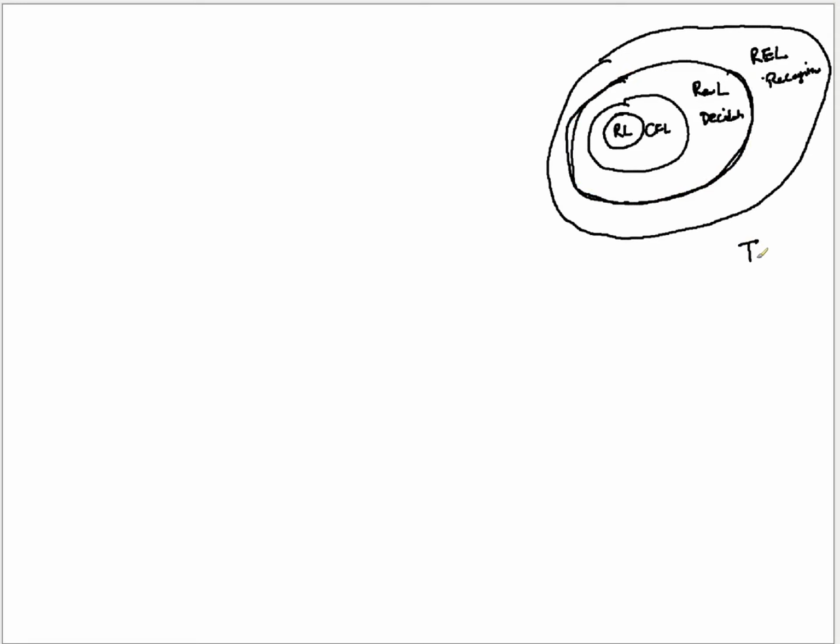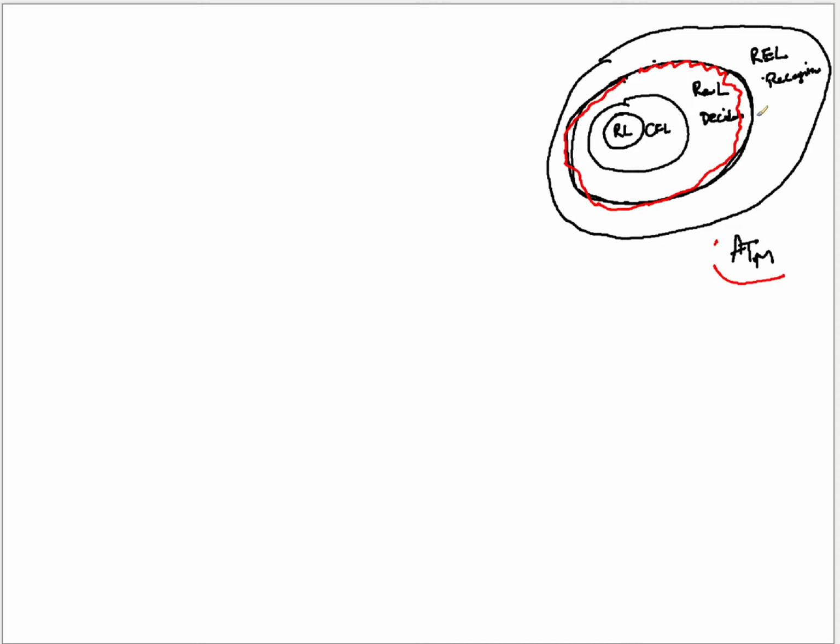We already proved that outside this bubble, there is a language, which is ATM. So ATM is certainly beyond this red boundary. Now, ATM is Turing recognizable, right?